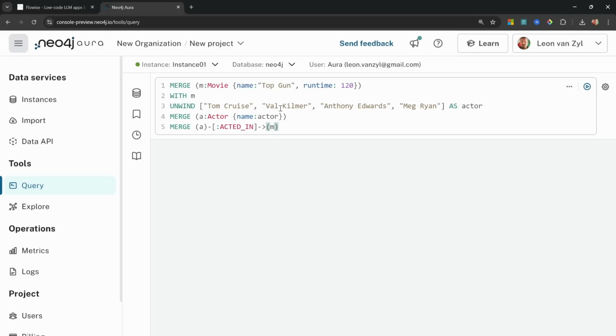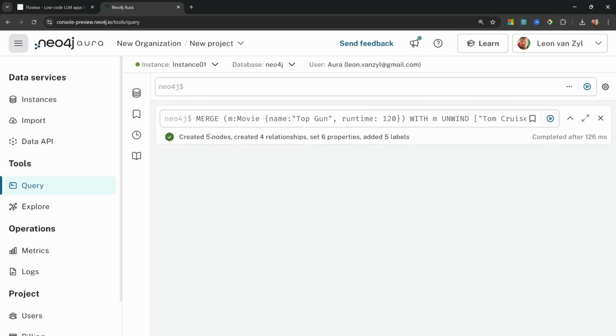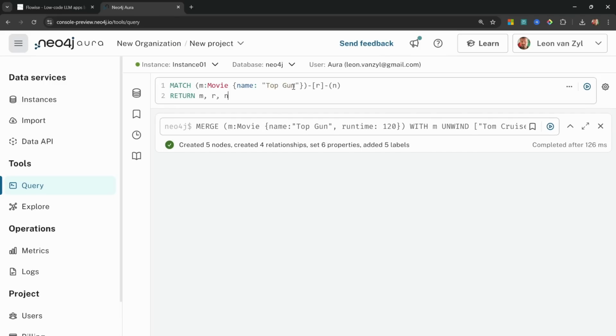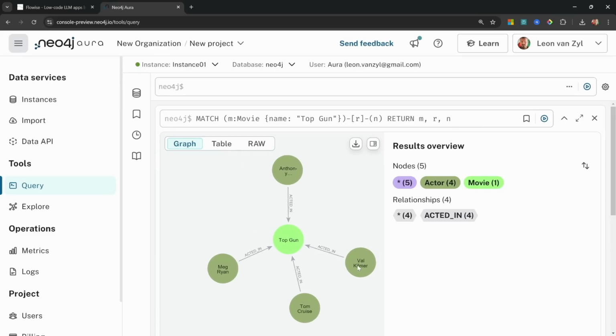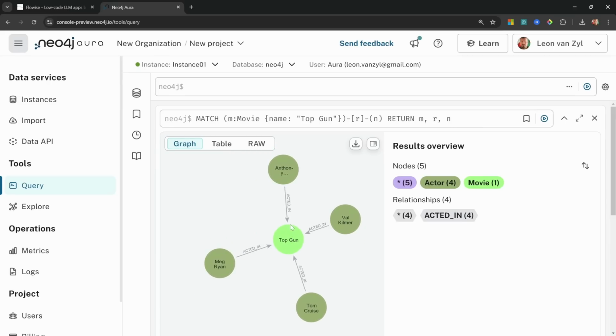All this is doing is it's creating a node called Movie with the name of Top Gun. Then it's creating nodes for each of these actors, and then it's creating the relationship between the actors and the movie with a relationship of acted in. So I'll simply run this, and we can see that it's created the 5 nodes and the 4 relationships. We can visualize this data by running this command. So I'll simply run this, and now we can see our movie as well as each of these actors and the relationship to the movie.